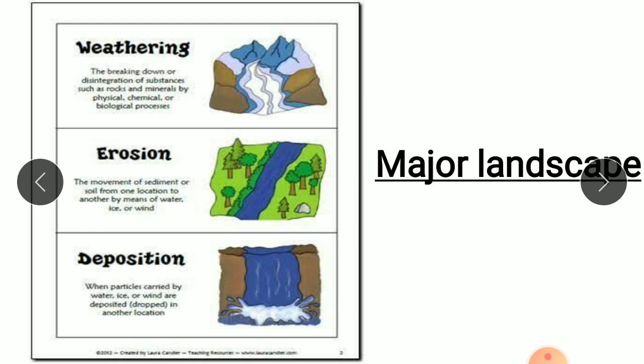Major landscapes. The earth is a dynamic and ever-changing planet. Wind, water and ice erode and shape the land. The landscape is being continuously worn away through three processes: weathering, erosion and deposition. Weathering is the breaking down of rocks, and erosion is the wearing away of the landscape.